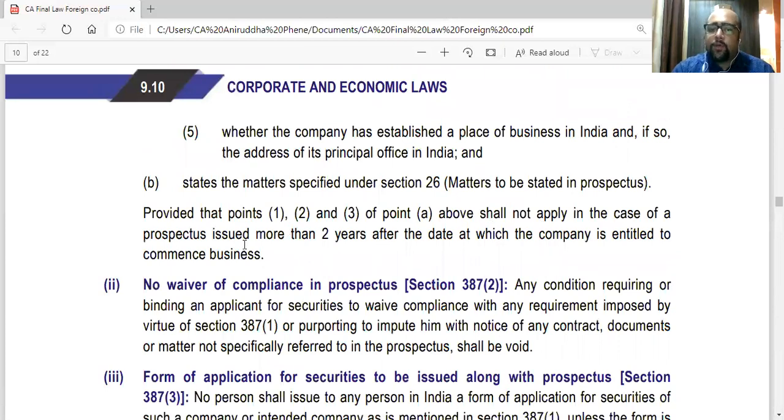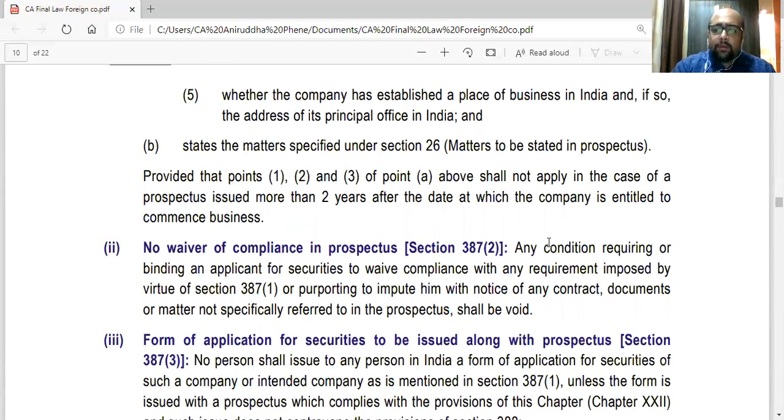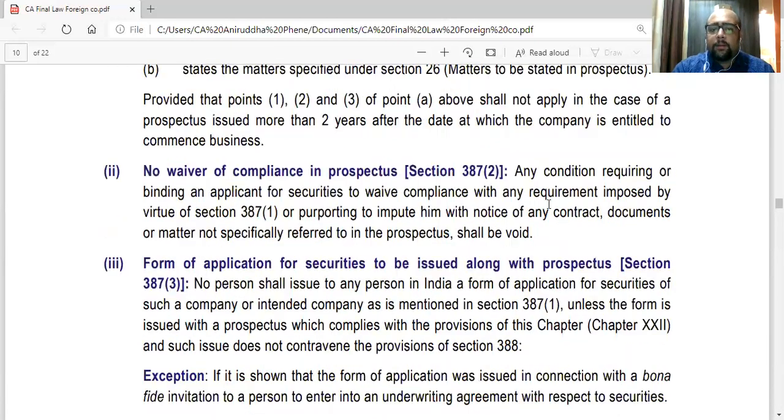In case the prospectus is issued more than 2 years after the date at which the company is entitled to commence business. So for already 2 years old companies, the first 3 points won't be applicable. Then basically the prospectus should not contain any term or condition which might state that the applicants are waiving any of the above provisions.